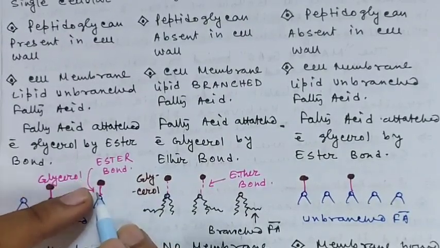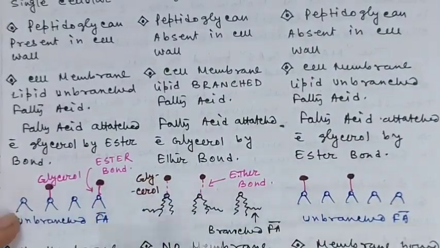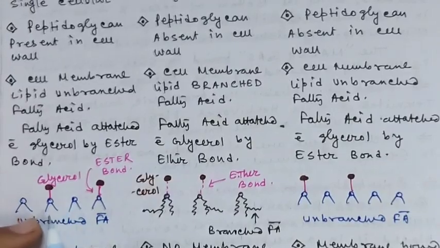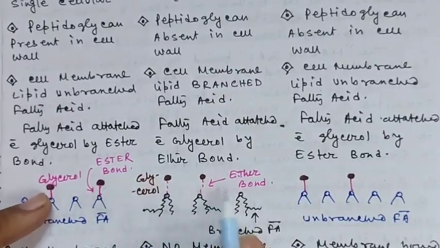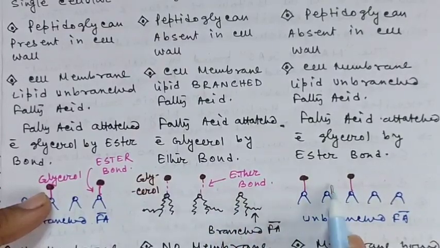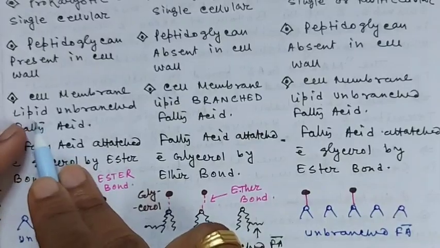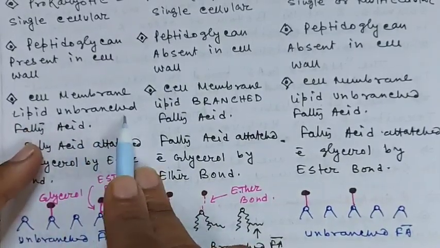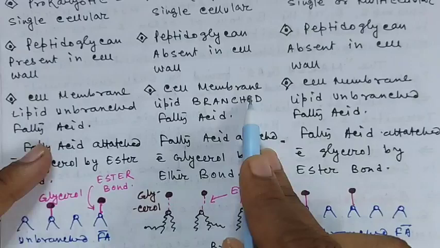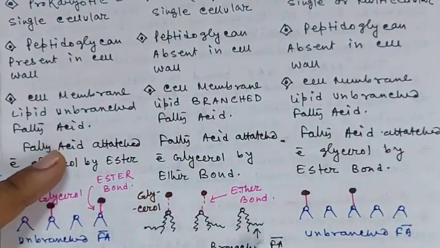But the bond which joins the fatty acid and glycerol is different in different domains. In bacteria, the glycerol is attached with fatty acid by ester bond, and in Archaea, the glycerol is attached with fatty acid by ether bond, and in Eukarya, the fatty acid is attached with glycerol by ester bond like bacteria. Then the cell membrane is made up of lipid, and in this lipid, the unbranched fatty acid can be found. And in Archaea, the cell membrane is also made up of lipid, but the branched fatty acid can be found. These are the branched fatty acids.